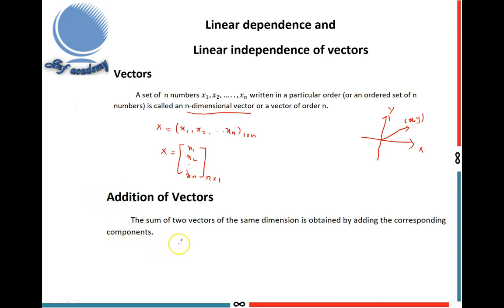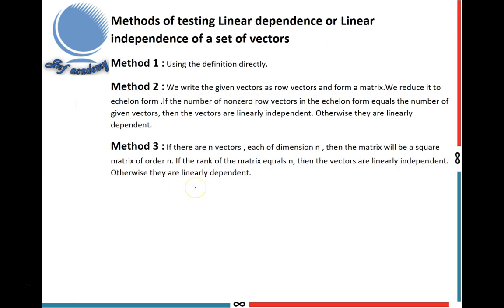Suppose one vector is x, that is x1, x2, etc., written in row vector form, and y equal to y1, y2, etc., yn. Then x plus y equals the sum of adding each component respectively: x1 plus y1, comma, x2 plus y2, comma, etc., xn plus yn. This is the sum of two vectors, the addition of two vectors, and similarly for addition of 3, 4, etc. vectors.